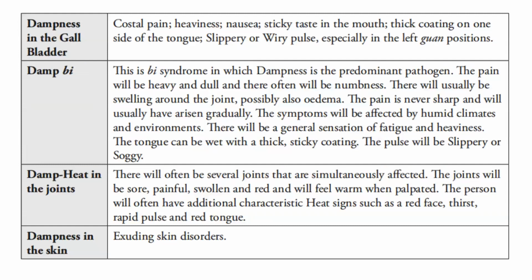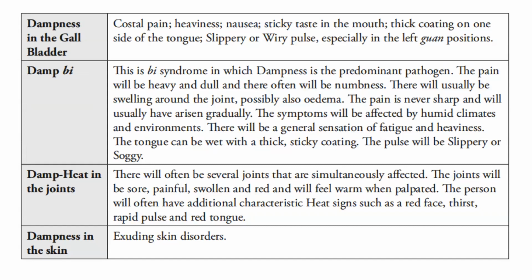In dampness in the gallbladder, there is costal pain, heaviness, nausea, sticky taste in the mouth, thick coating on the side of the tongue, a slippery or wiry pulse, especially on the left middle positions.